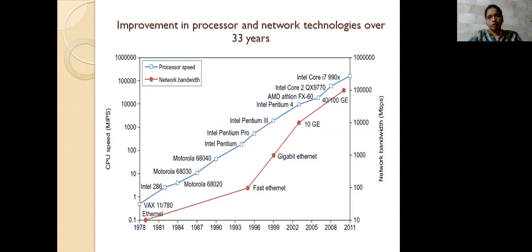So if we see the growth, the internet speed, or the Mbps, is increasing, and the CPU speed is gradually increasing, because they are dependent on each other. So what we need to do is present the data and access the data from the other things.